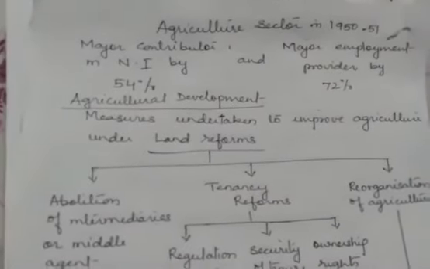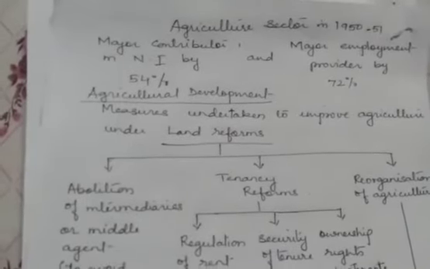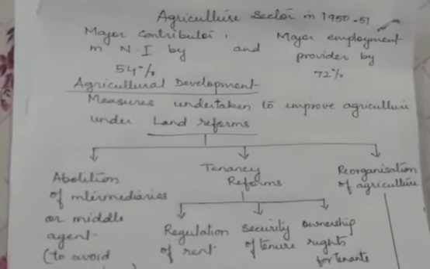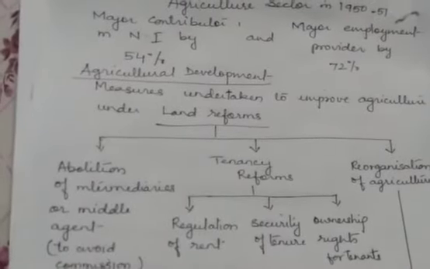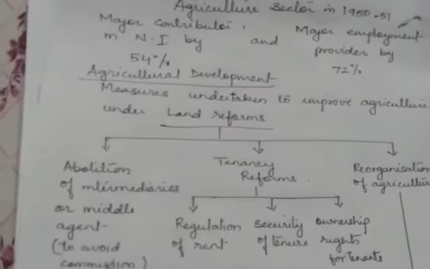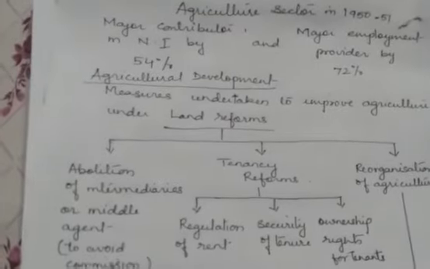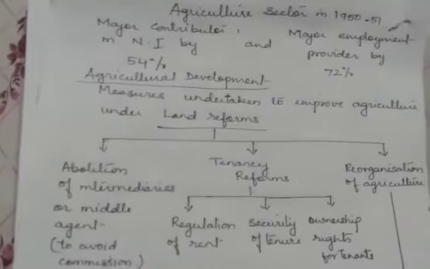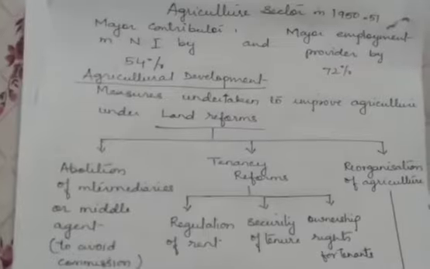under the land reforms included abolition of intermediaries or middlemen, tenancy reforms, and the third one is reorganization of agriculture. Abolition of intermediaries means removal of the zamindari system or in-between middlemen, whosoever was involved in buying the goods from the farmers and then selling it to the retailers, making a bulk profit out of it.